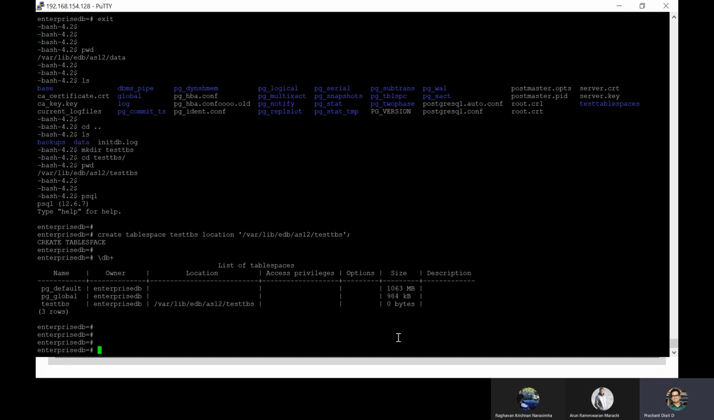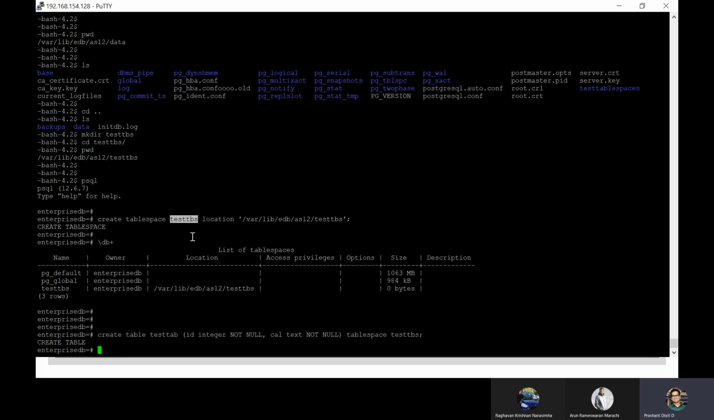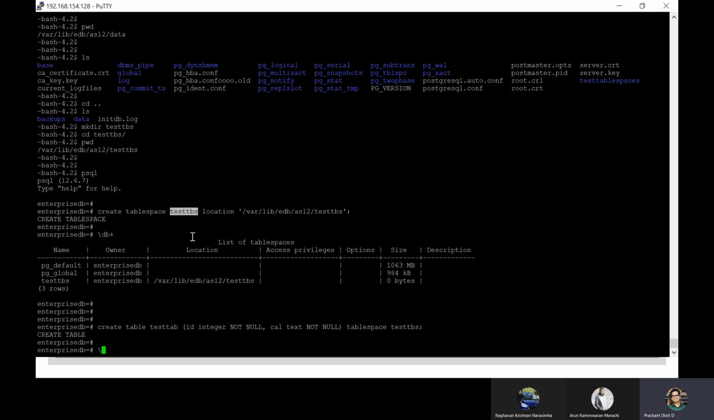So let's create a table first. Create table test tab is the name of the table that I've assigned. ID integer, make it not null. Value as text, again not null. And then I declared the table space as, what was the table space name? Test table space. Okay, so the table is created.